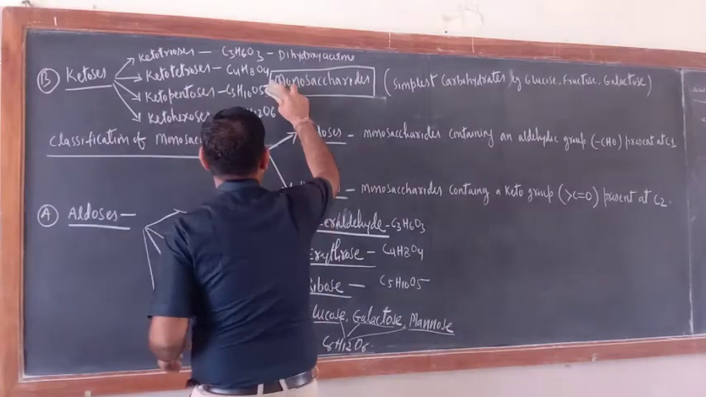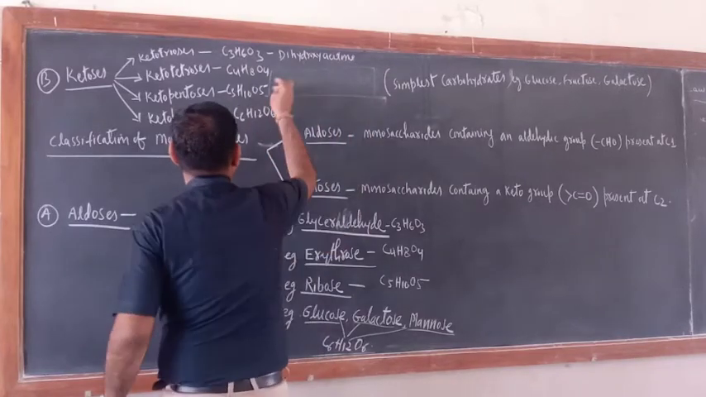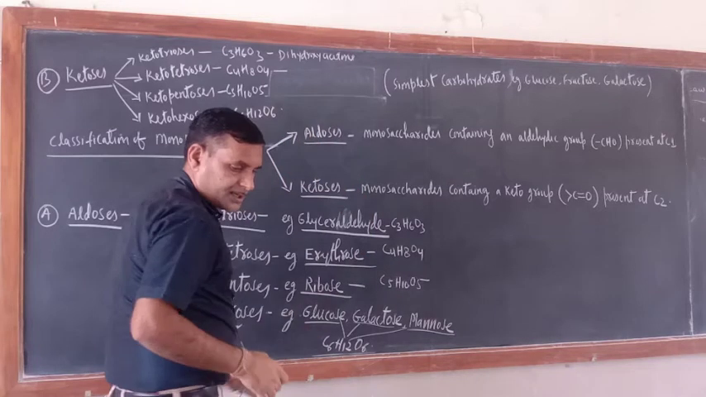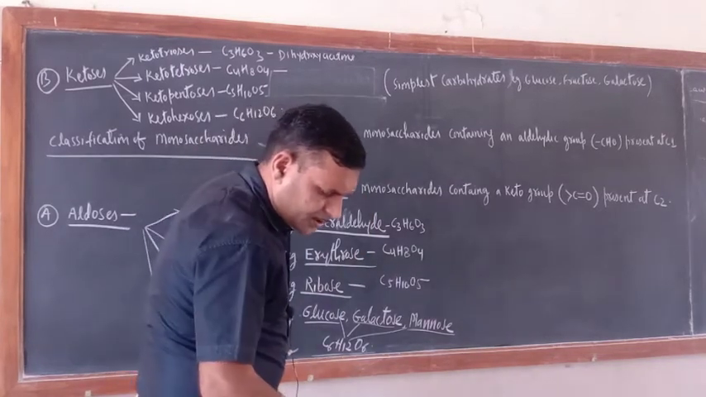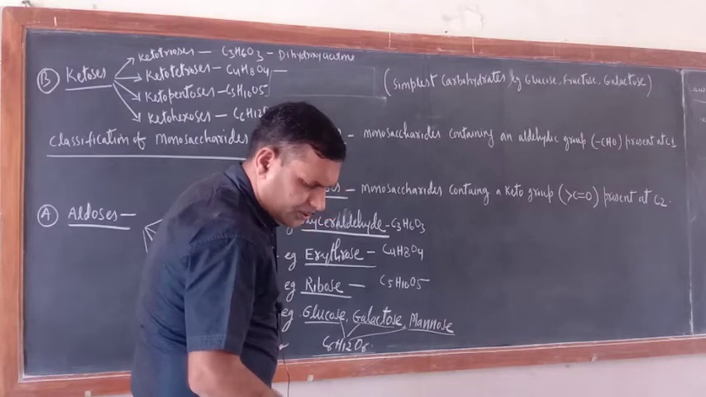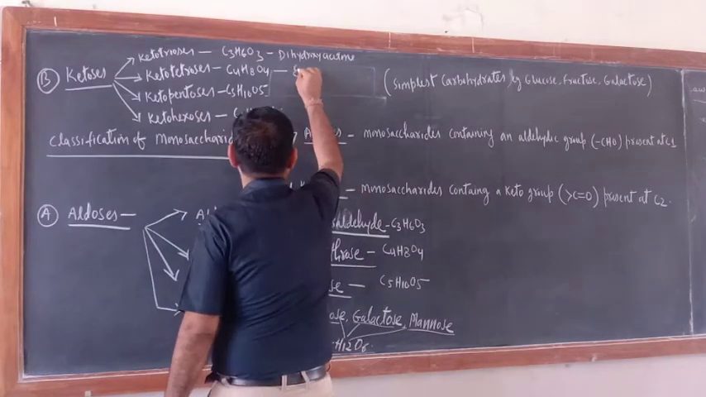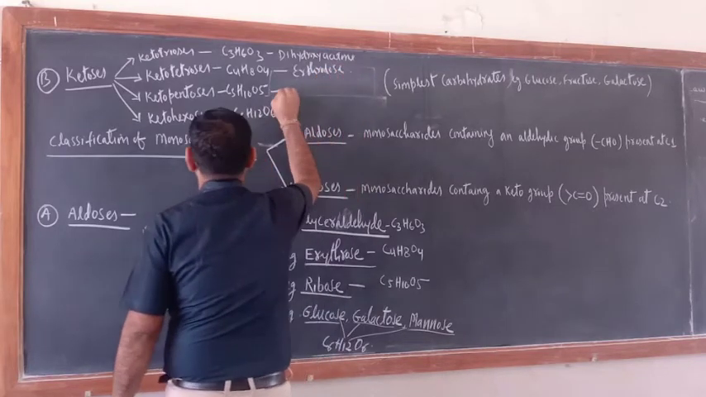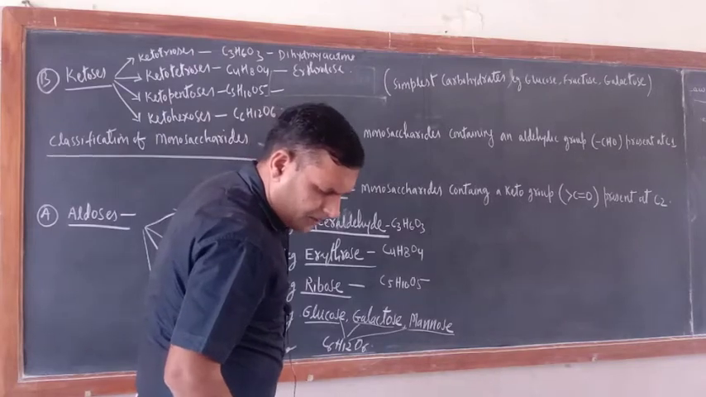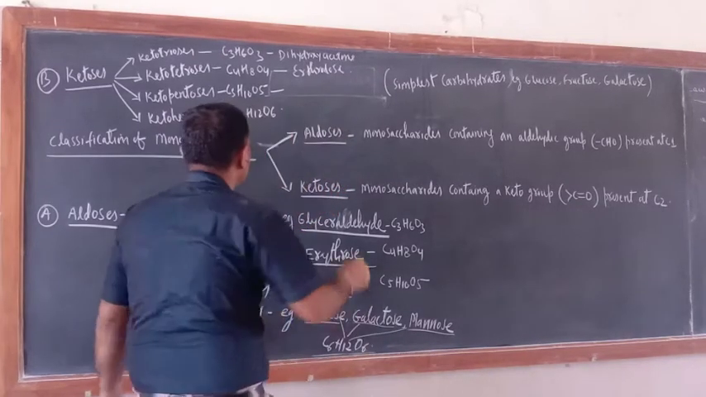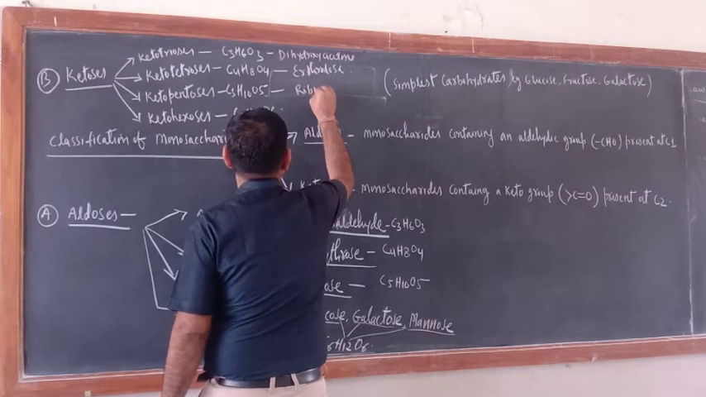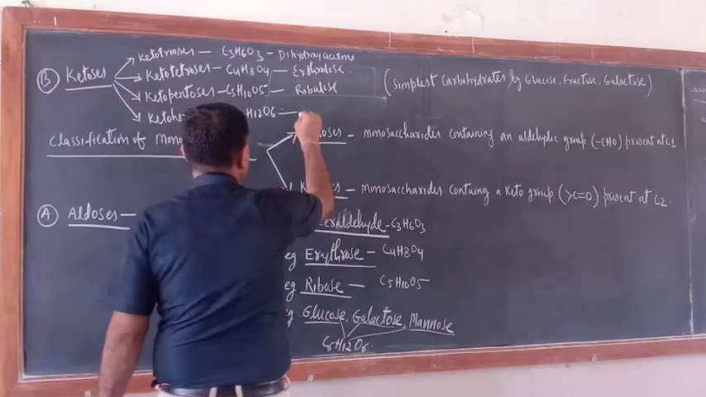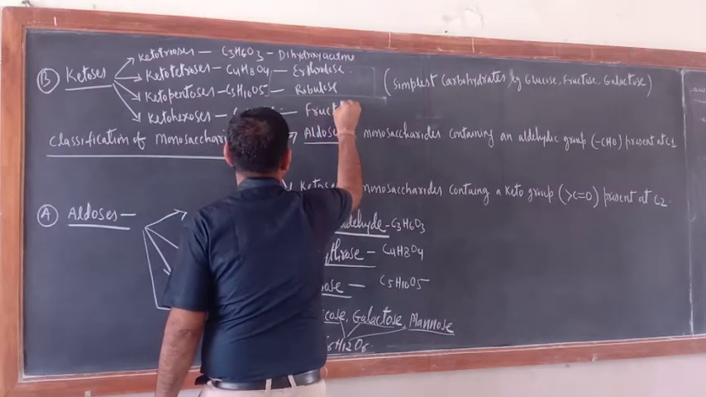Now I am deleting this side. What about C4H8O4? Here is erythrose, and the ketose member would be erythrulose. The next one is ketopentose, which means ribulose. And ketohexose means fructose, one example.